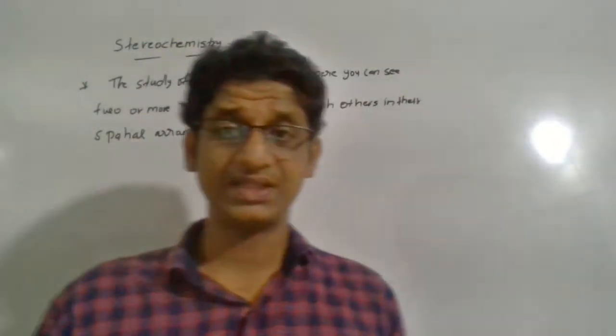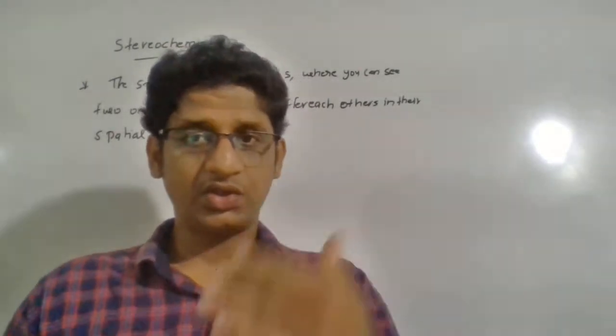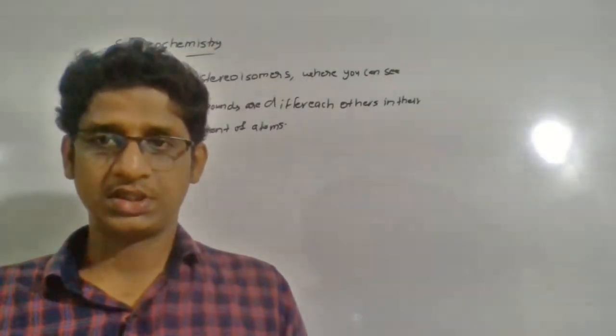So that is what we can say is stereochemistry, or rather stereoisomers.